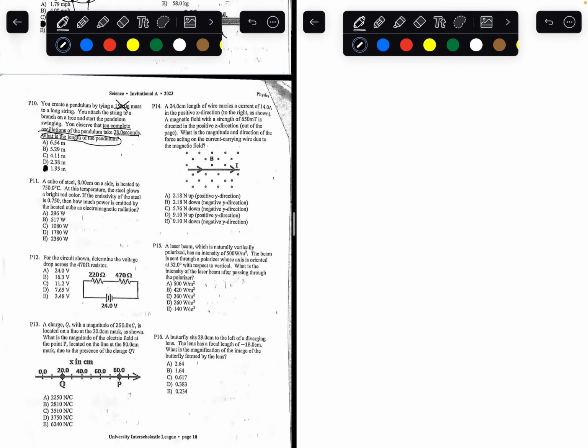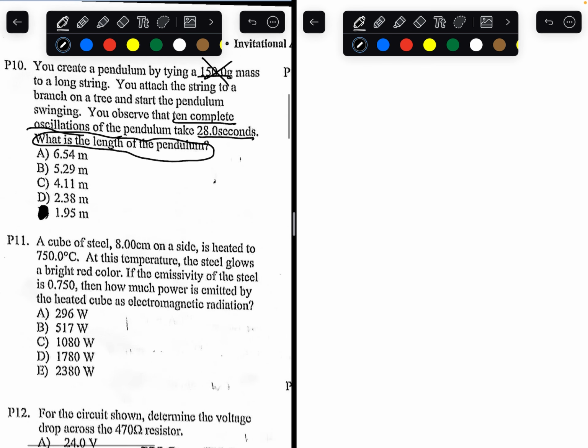Number 11. A cube of steel, 8 centimeters on a side, is heated to 750 degrees Celsius. At this temperature, the steel glows a bright red color. If the emissivity of the steel is 0.75, how much power is emitted by the heated cube as electromagnetic radiation?